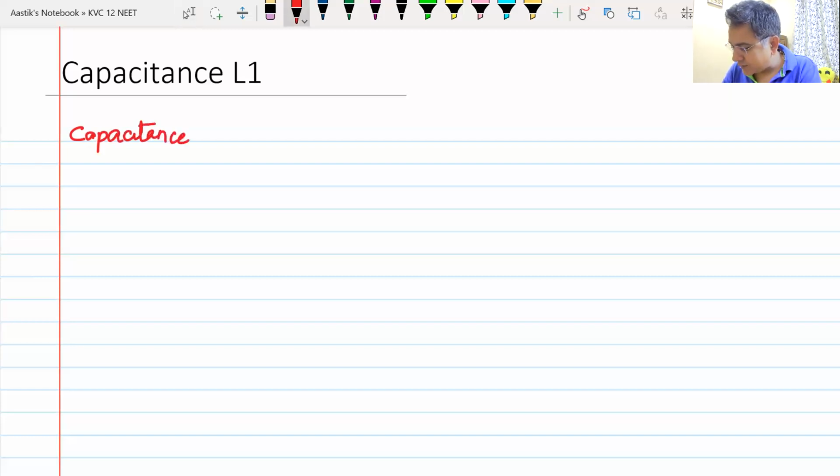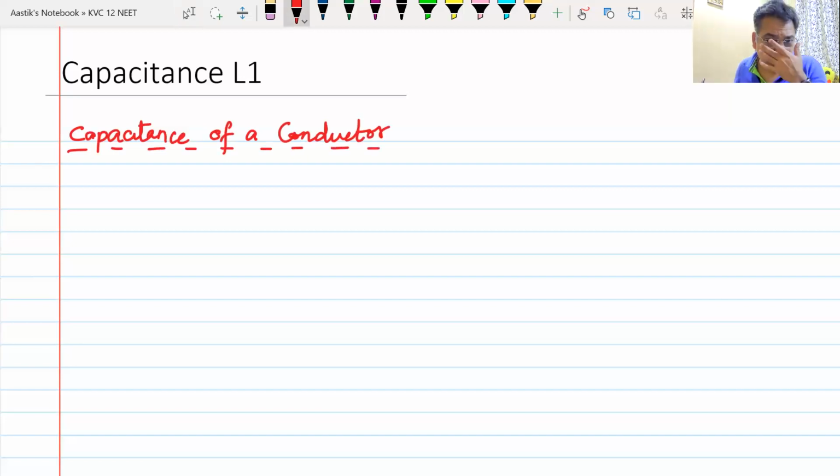What do you mean by capacitance of a conductor? Every conductor has a capacity to store. Books will tell you it is the ability to store charge.